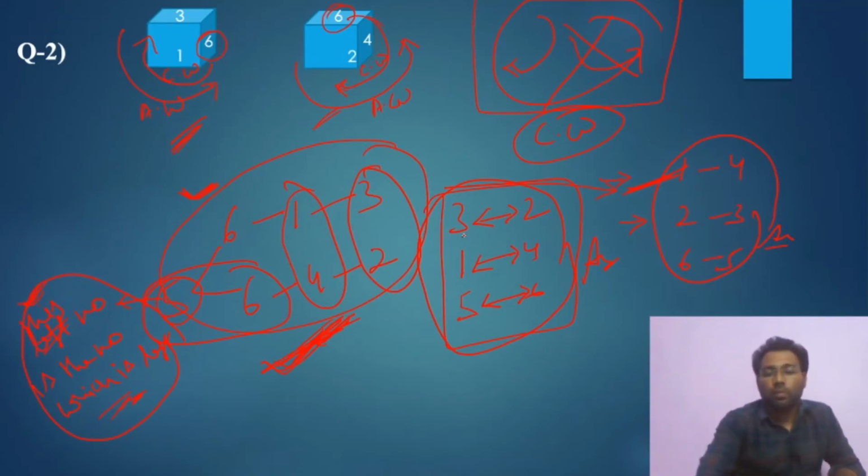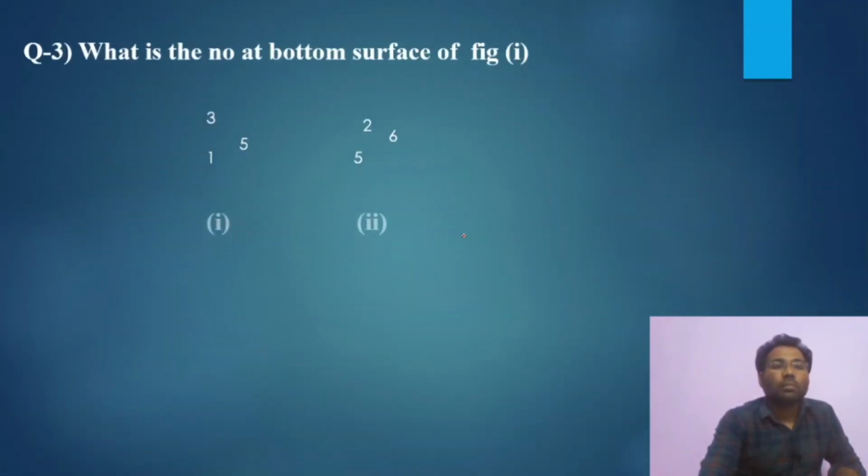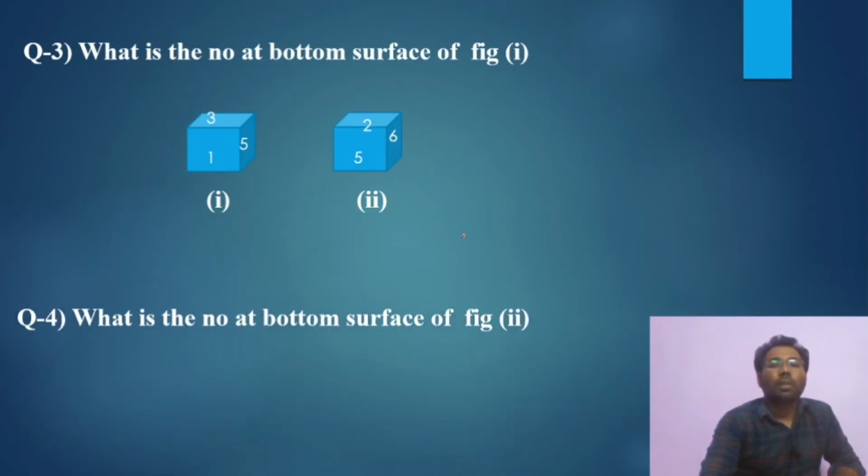Let's move to the next question. The third question is there. What is the number at the bottom surface of figure 1? They are asking for this number. So indirectly they are asking what is opposite to 3. So 2 dice, 1 common, 5, clockwise. 5 5, 1 3, 2 6, 4.